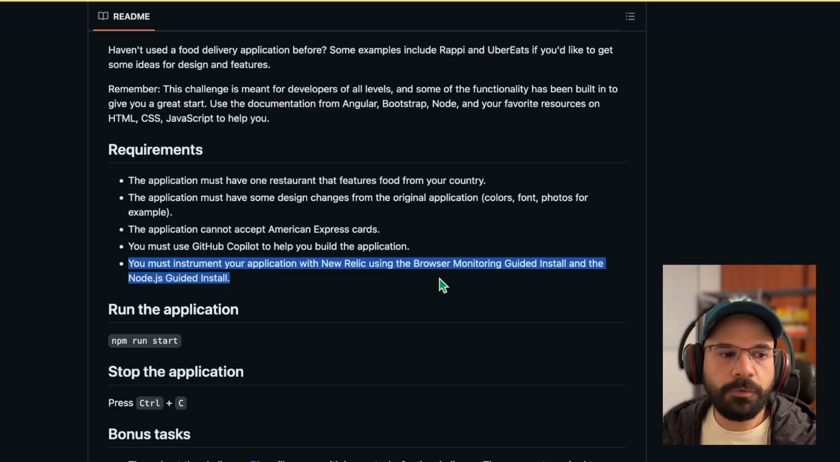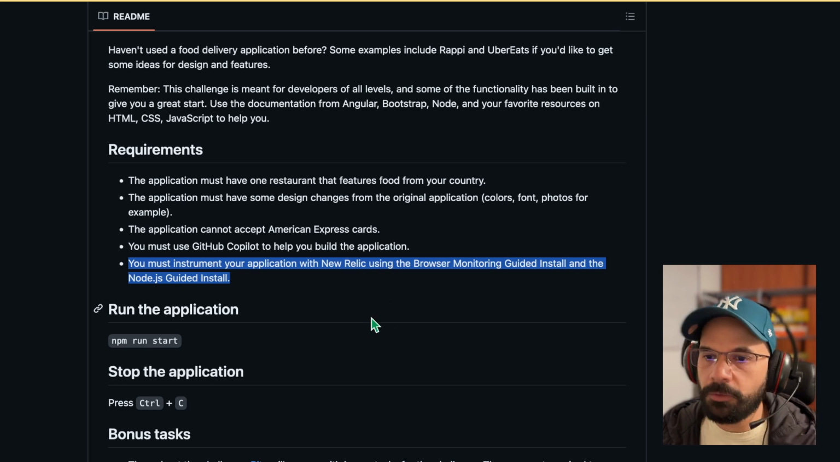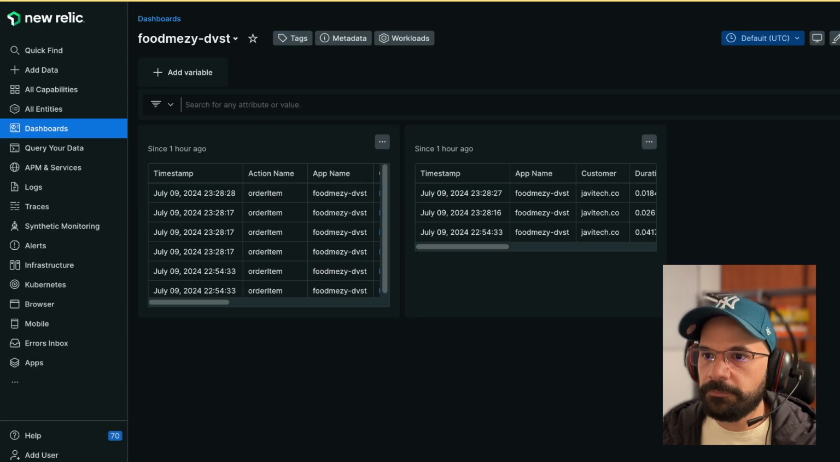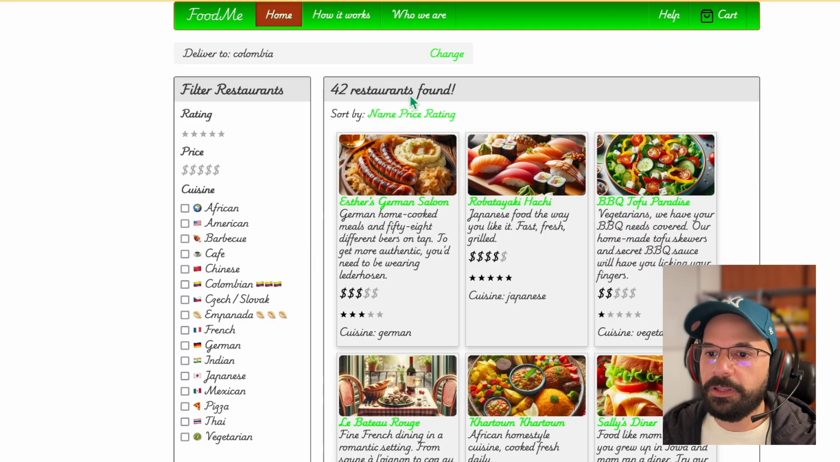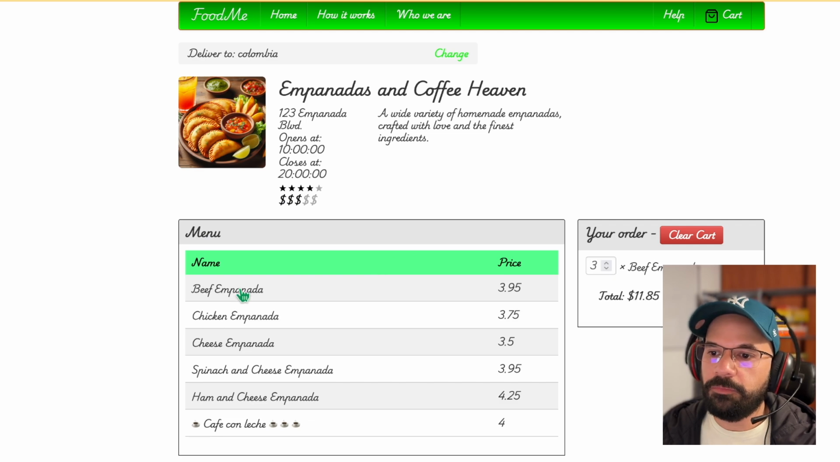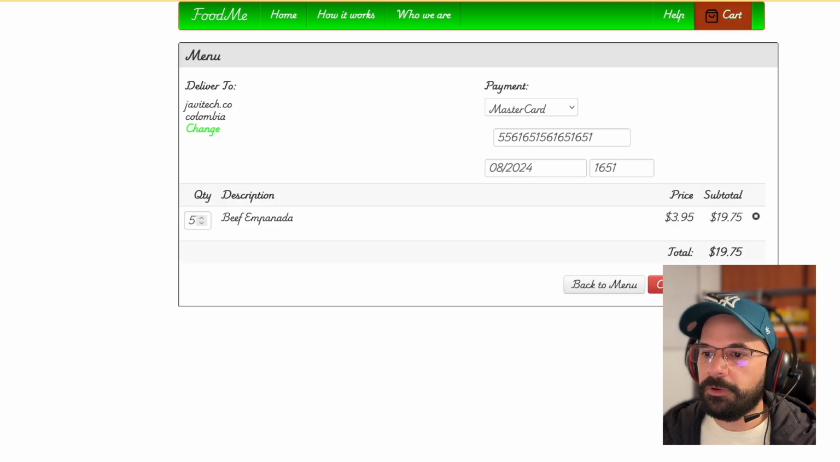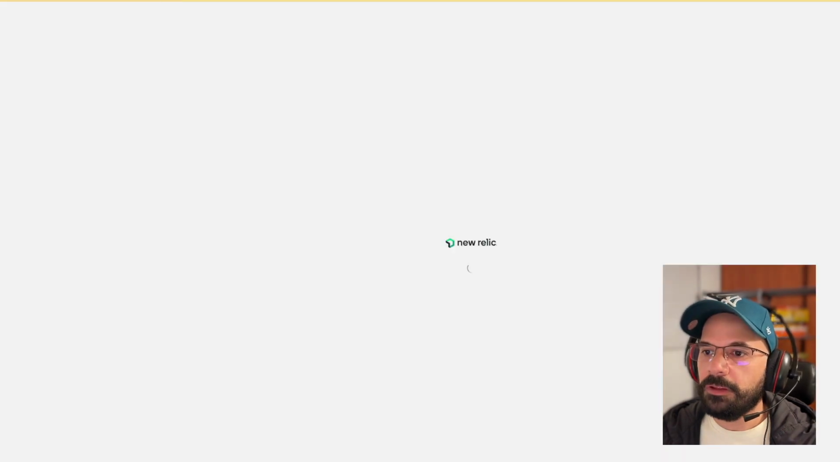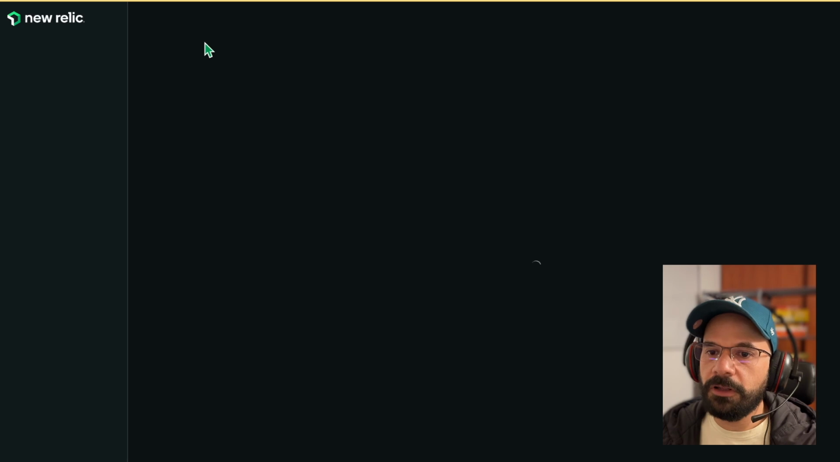The next requirement is you must instrument your application with New Relic using the browser monitoring guide install and the Node.js guide install, that is the APM. So yeah, I did that. This is my application. I can try, for example, to buy some empanadas of beef, 5 beef empanadas. Eventually, they will appear here. Yeah, so this is the browser monitoring.